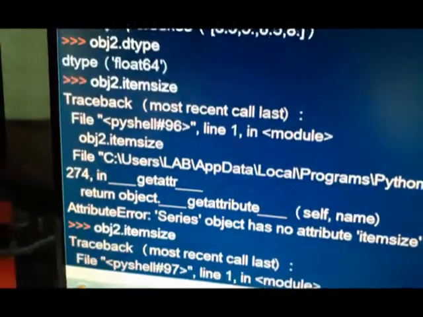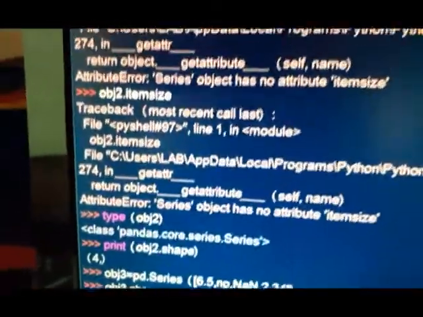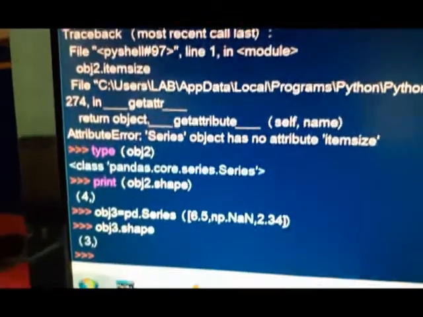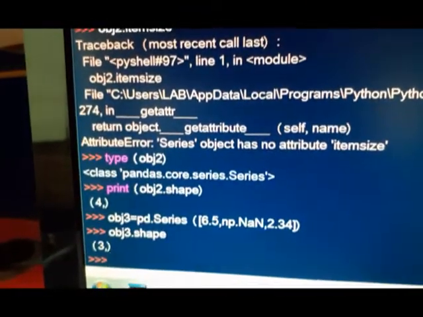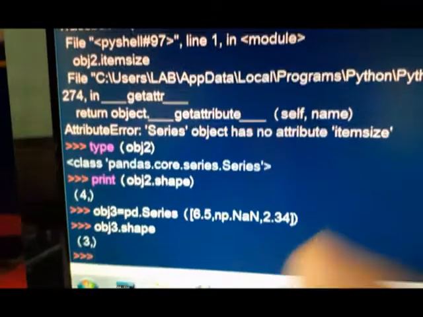I do not know why, maybe some file is missing in pandas. So you can prepare this from your book.